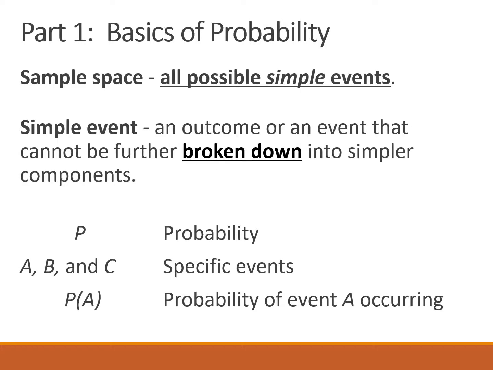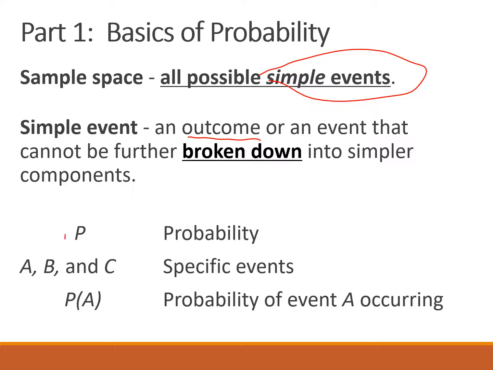When we talk about the sample space of a problem, we're talking about all possible simple events. And when we talk about simple events, we're talking about outcomes in a problem that can't be further broken down. Applying it to a real life situation, flipping a coin has the simple events heads and tails. That's the full sample space. Those are the only outcomes that we can get when we flip a coin. Rolling a die has the outcomes 1, 2, 3, 4, 5, 6 that make up the full sample space.